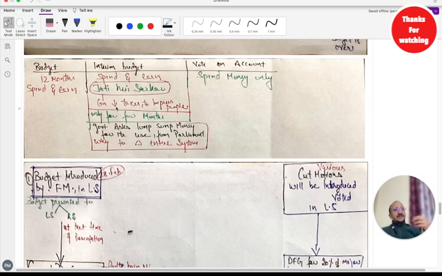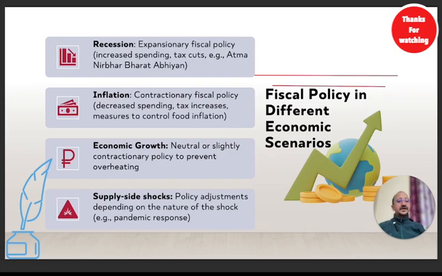Interim budget is when the government is supposed to stay for just a very few months, and the government is about to change in future. For those 3 months, 6 months, or 8 months, the government needs to do some expenditure. So some minimal amount of money is used. It's not a complete budget. It's just some minimal amount of budget given to all the departments so that they can survive. That's it. So this is called an interim budget. I hope this is clear to everyone.